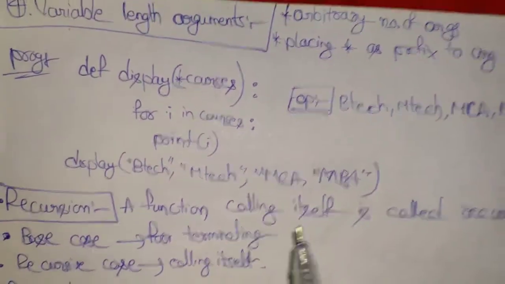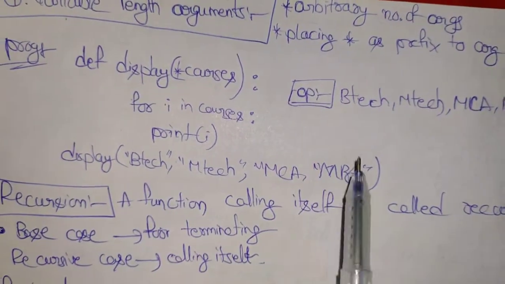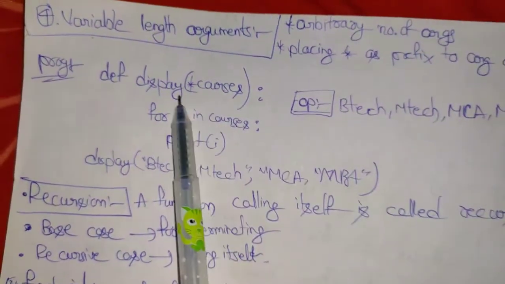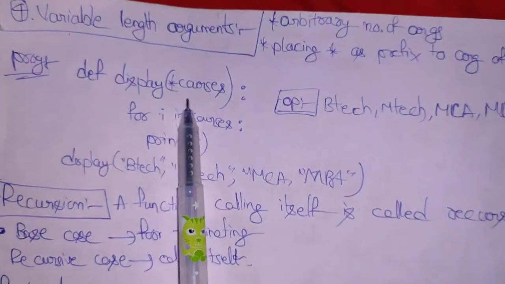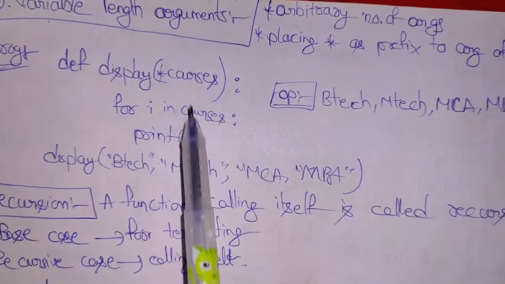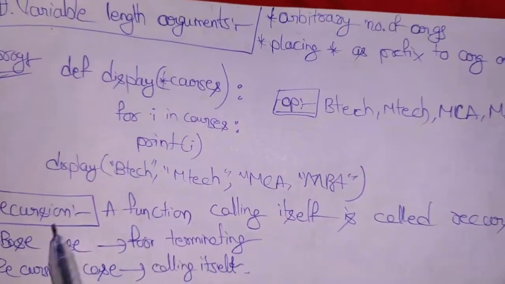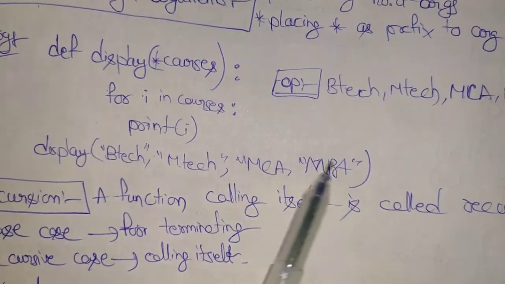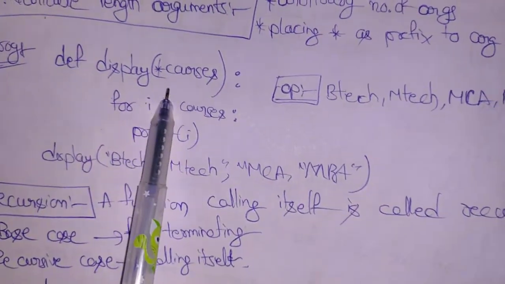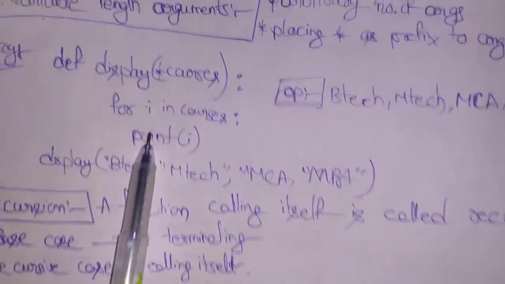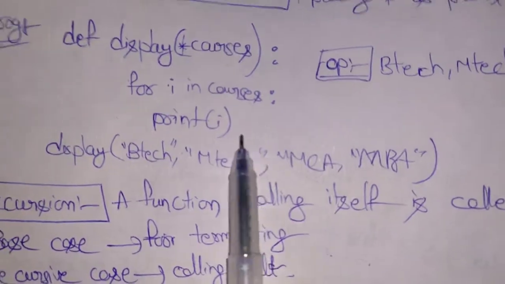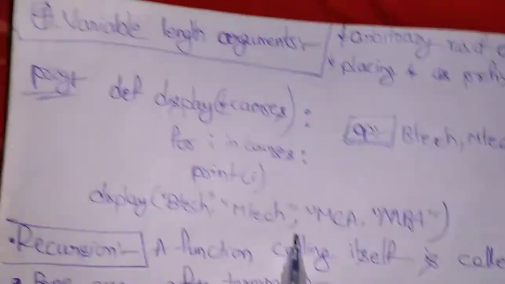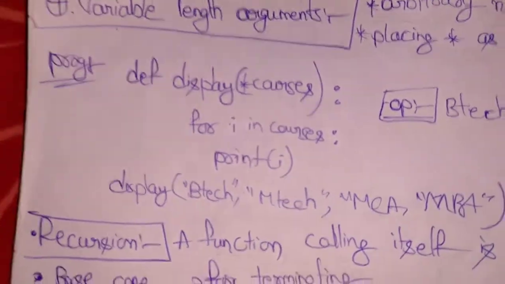So we have variable length arguments. These are arguments in which we can mention multiple arguments. Like here we wrote a function definition display star courses. Here we use star to take all the arguments in the function. In the function call we have BTech, MTech, MCA, MBA. We have four arguments. It will take the 4 arguments in courses. So it will print all the courses using this program. So this is how we use variable length arguments.